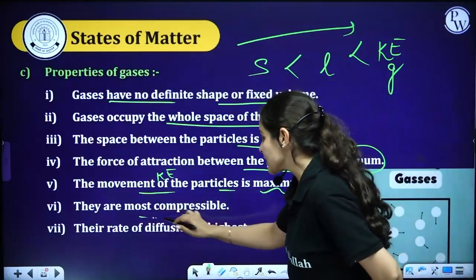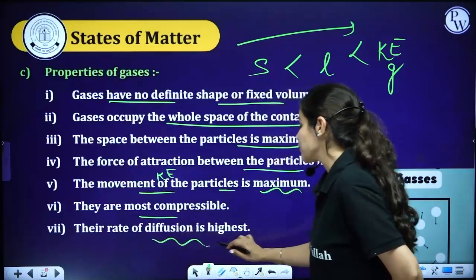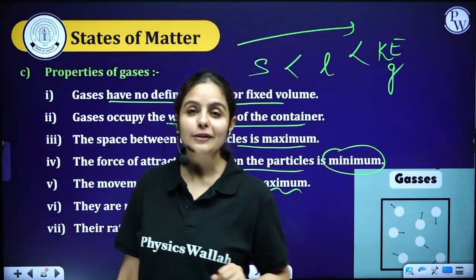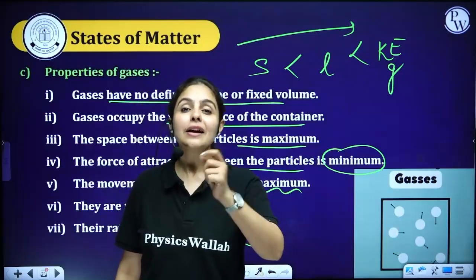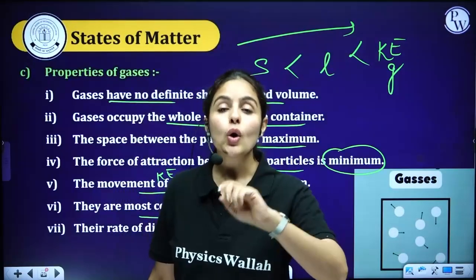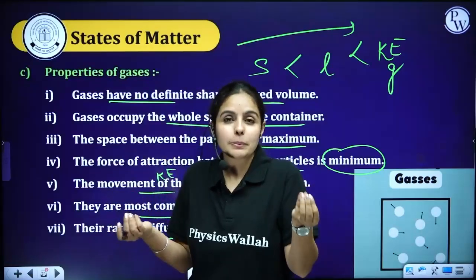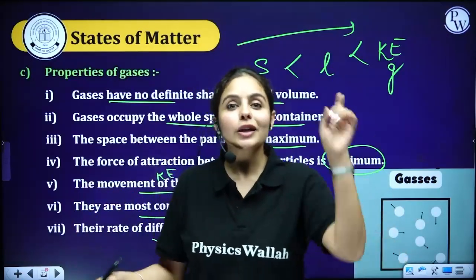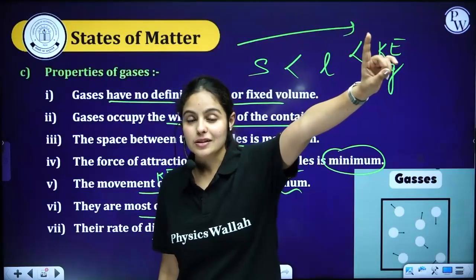So they are most compressible and their rate of diffusion is highest. How come rate of diffusion is highest? Take the example of agarbatti, incense stick, take Maggi as an example, and butter chicken and maybe butter paneer. You can take those examples. When they are cooking, you can smell it from a longer distance. Why?